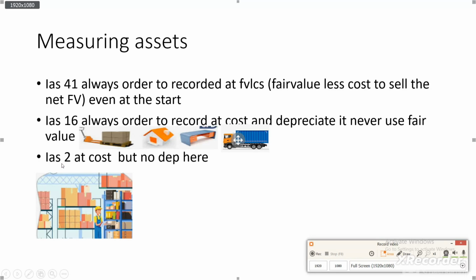But IAS 41, unlike the other two standards, always orders to record the value at fair value less cost to sell. What does it mean, fair value less cost to sell? Let me use one simple example to understand it.